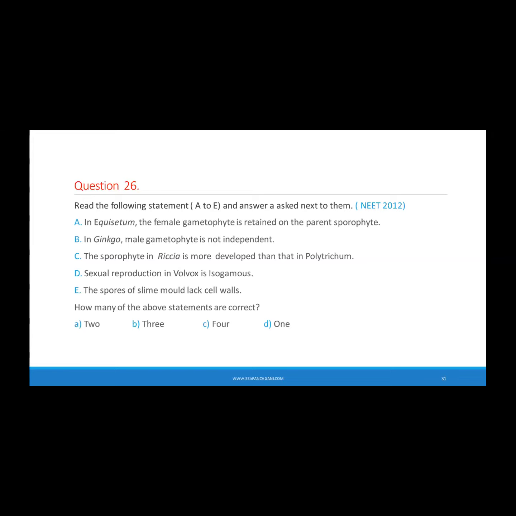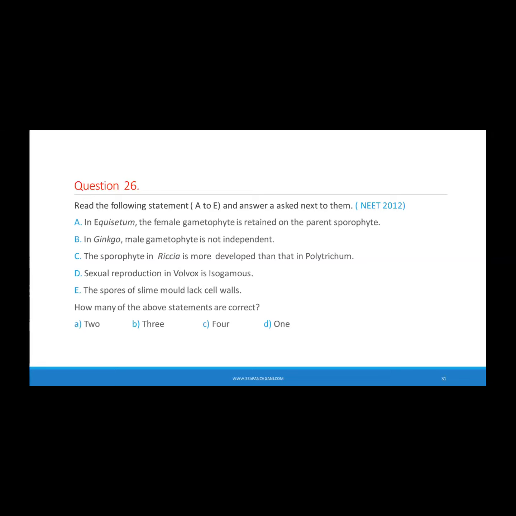Which one is more developed? Riccia means liverwort or moss. So the answer is moss. The mosses are more developed than the liverworts. So the correct answer is Polytrichum is more developed than Riccia. So here the sentence is opposite. So this third statement is wrong.